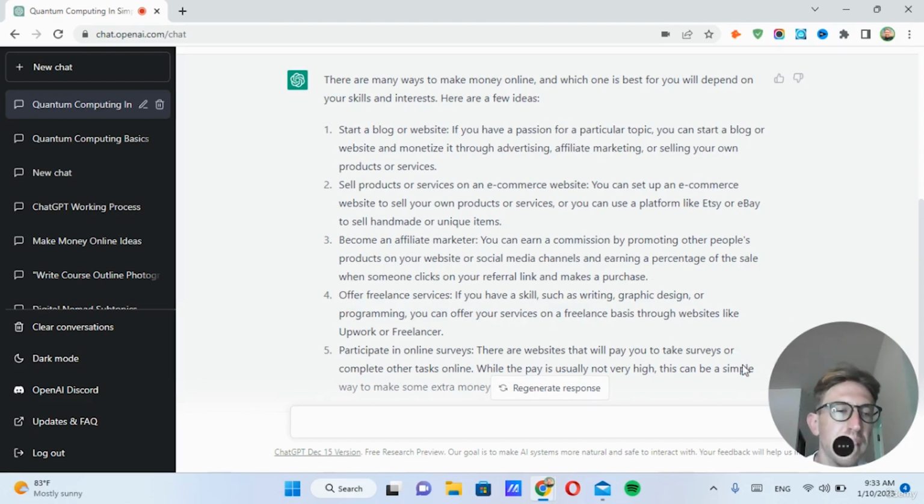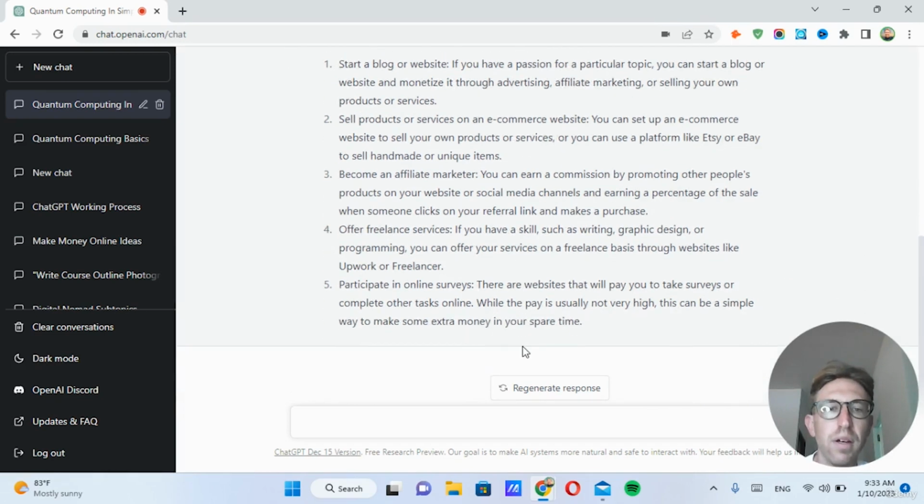So this is something that I'm already doing using ChatGPT. I've created my own ebook, which I've put up for sale on Amazon, Gumroad, and some other platforms as well. That's something I'm going to show you how to do, as well as just how to use ChatGPT to ask the right questions. It can even write code too.